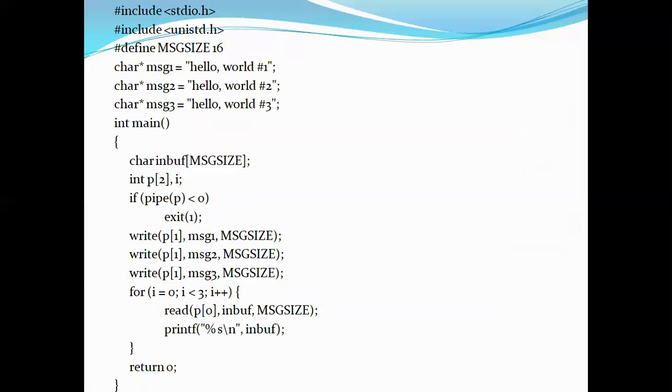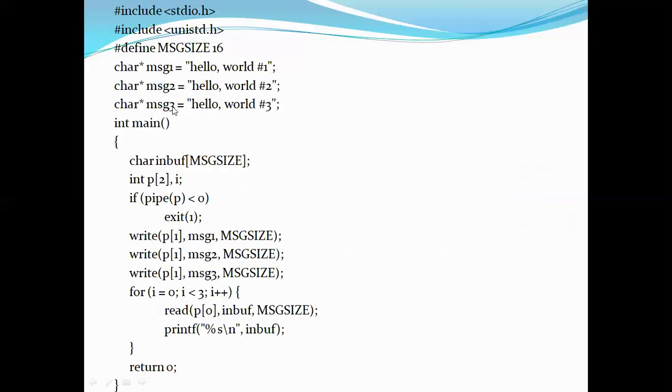Now let's have a look at the small program which is implementing pipes here. Let's observe this program. Here I have taken a message size of approximately 16, maximum size is 16. Just observe, I'm trying to send three messages.